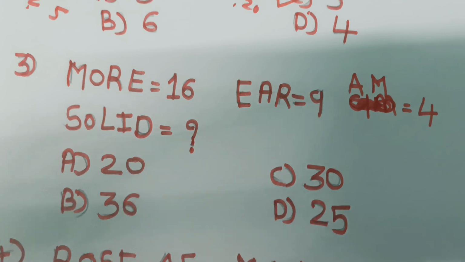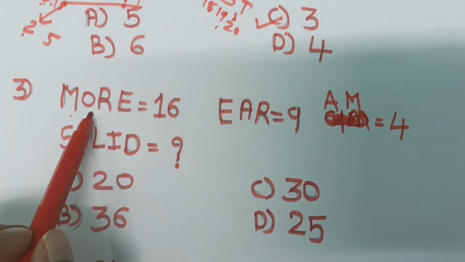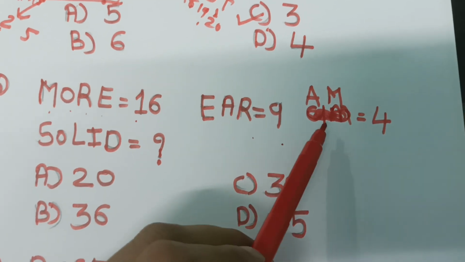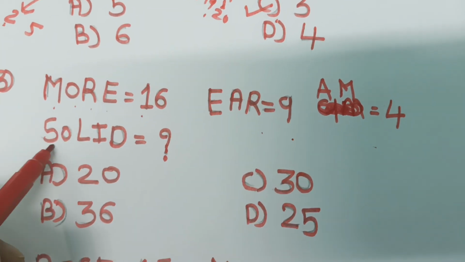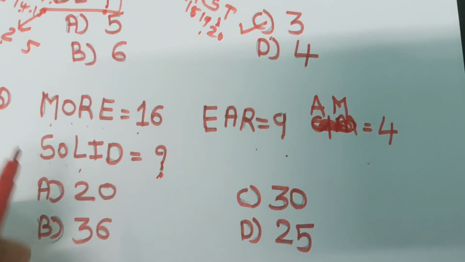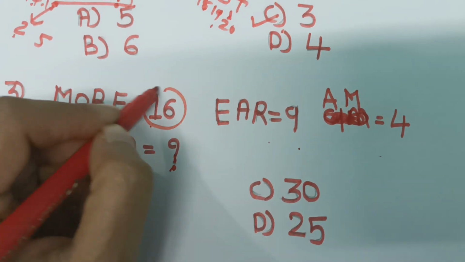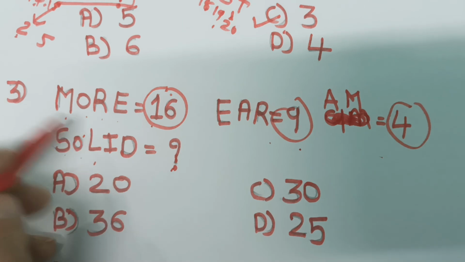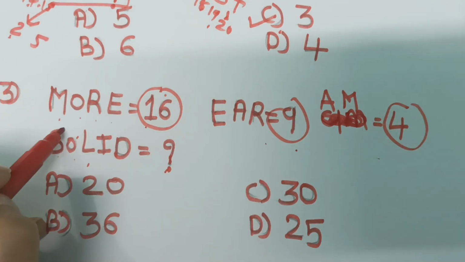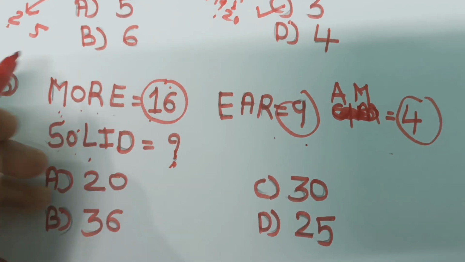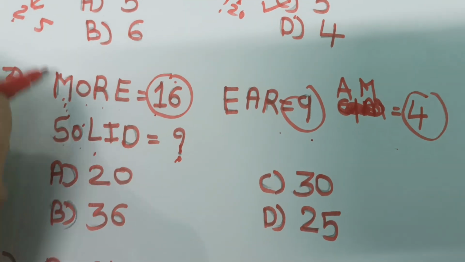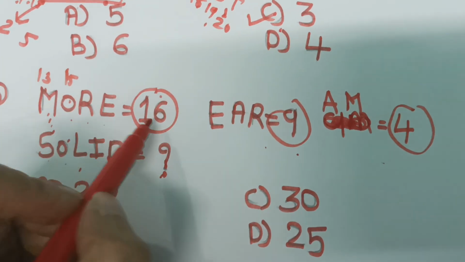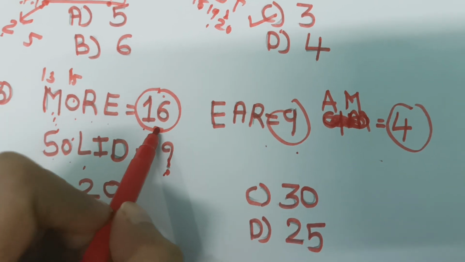Here this is an interesting question. MORA is equal to 16, EAR is equal to 9, AM is equal to 4. Then what is SOLID? See here, these numbers 16, 9, 4 are squares of some numbers, and if we get the answer by alphabetical order, then it will be huge, 13, 15, this will increase the numbers and we can't get 16.